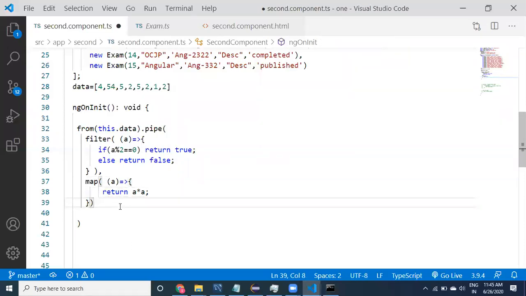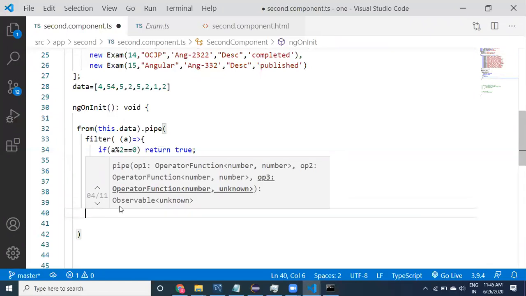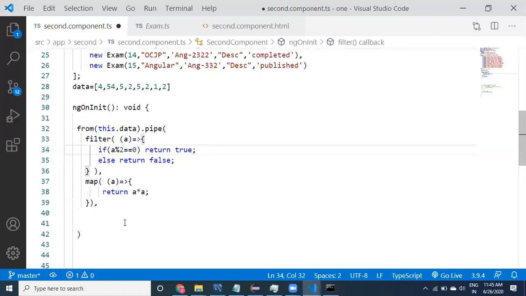After applying a into a, now I would like to apply another filter: if those values are below 100, then I have to accept it.